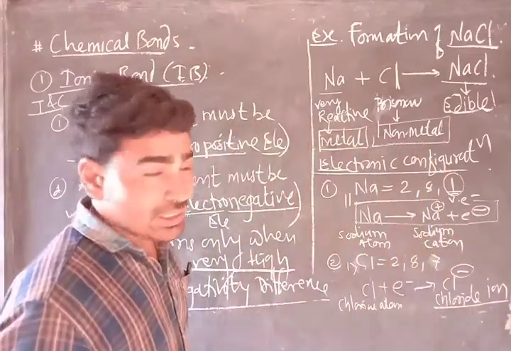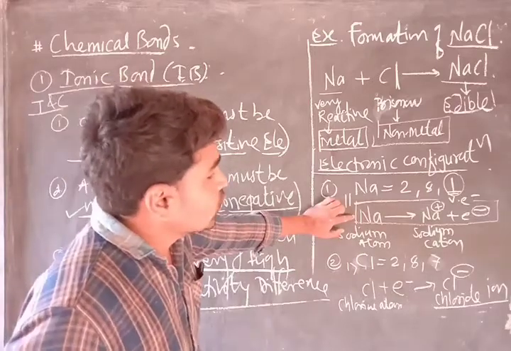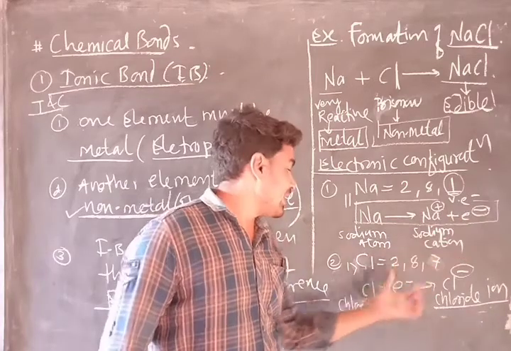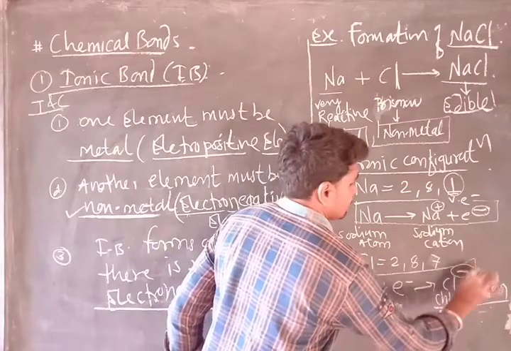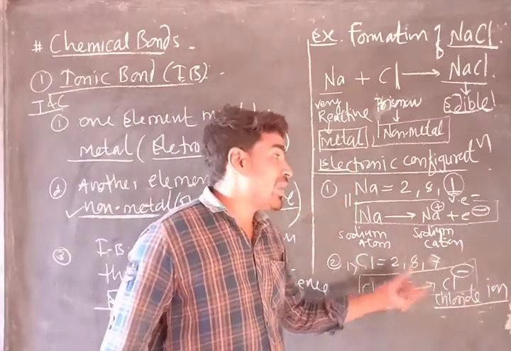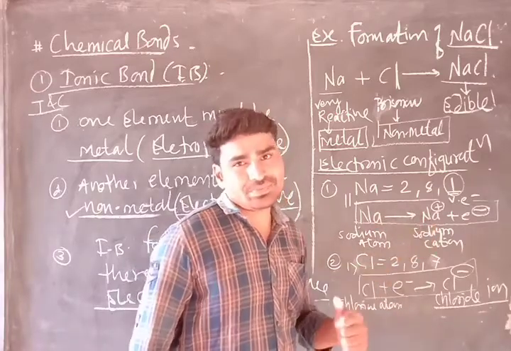Now you try to understand. Here sodium has lost 1 electron, and here chlorine gains 1 electron. Chlorine gains the electron which is lost by the sodium.